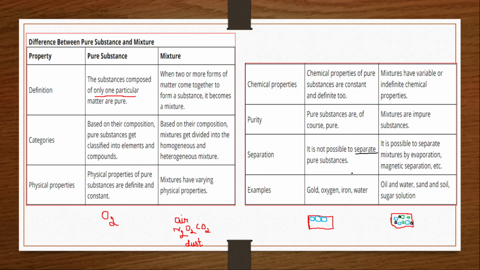But when you consider the mixture here, you can separate them easily. All black particles you can take up separately, all green particles you can remove separately, and all blue particles you can remove separately. That separation can be done by using the magnetic separation method or by evaporation. If it is a liquid, in the evaporation method the one that boils faster will be converted to vapor, and the substance with the lower boiling point will remain. Another one is the magnetic separation method.